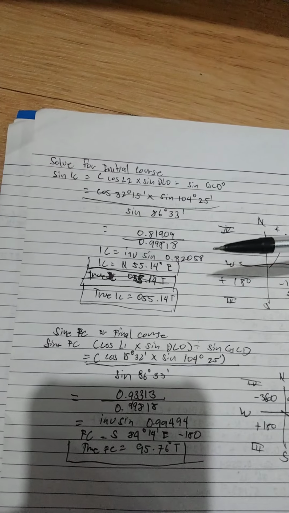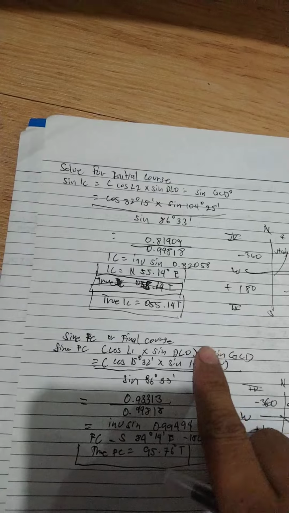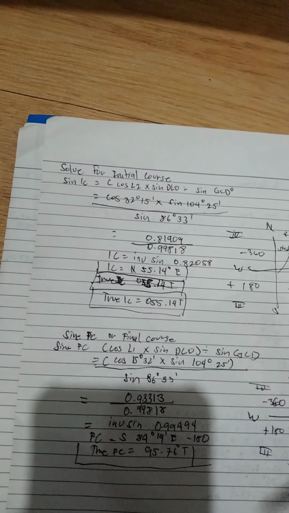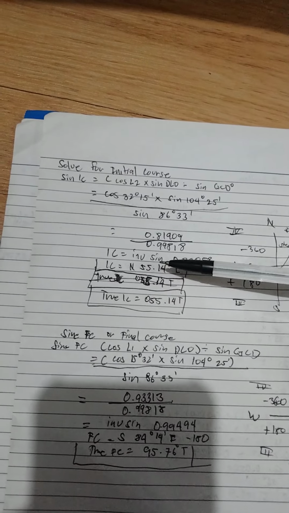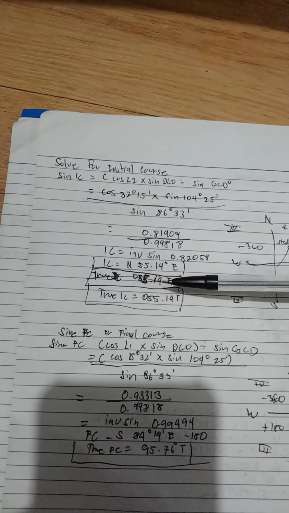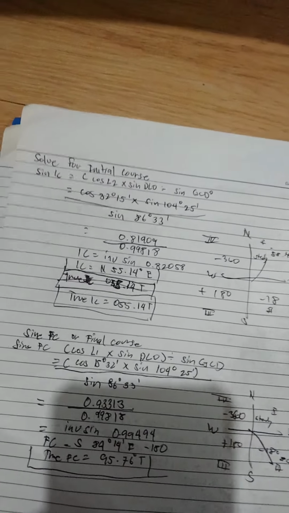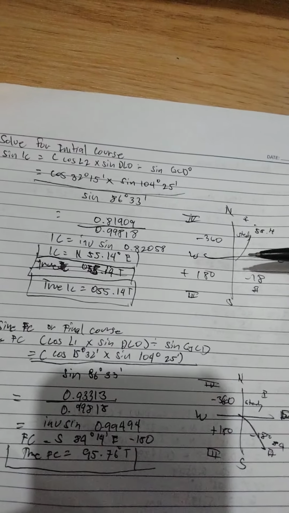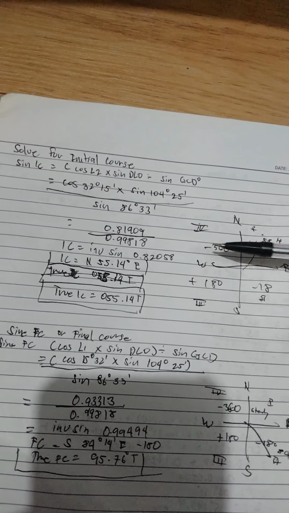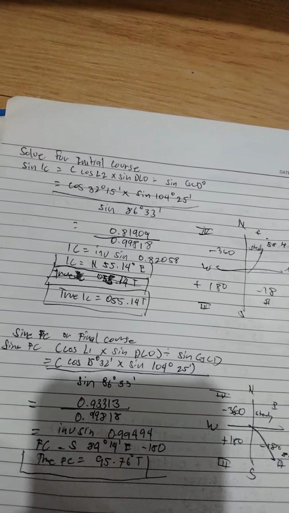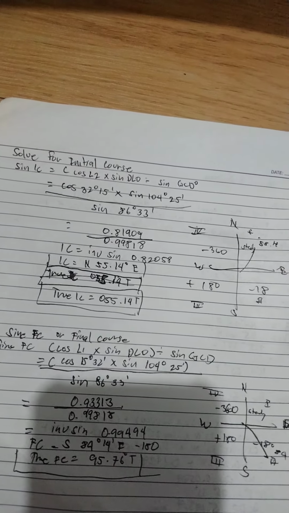Why north and east? Because the given latitude 2 is north, and DLO is east. The true initial course is 055.14 degrees true course. The 55.14 stays as it is, with no adjustment.